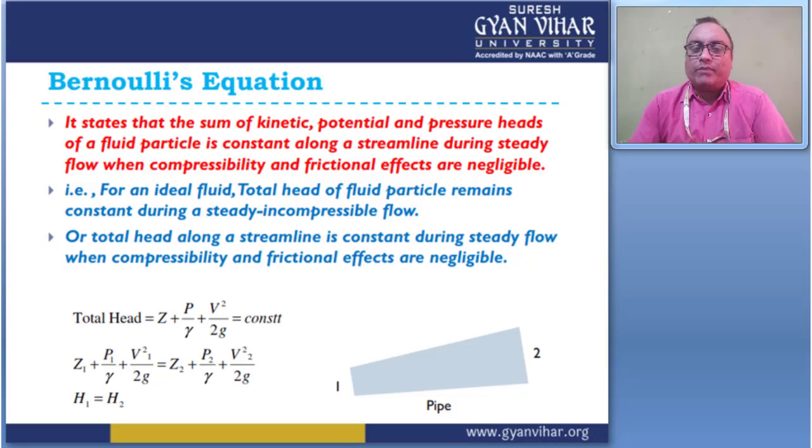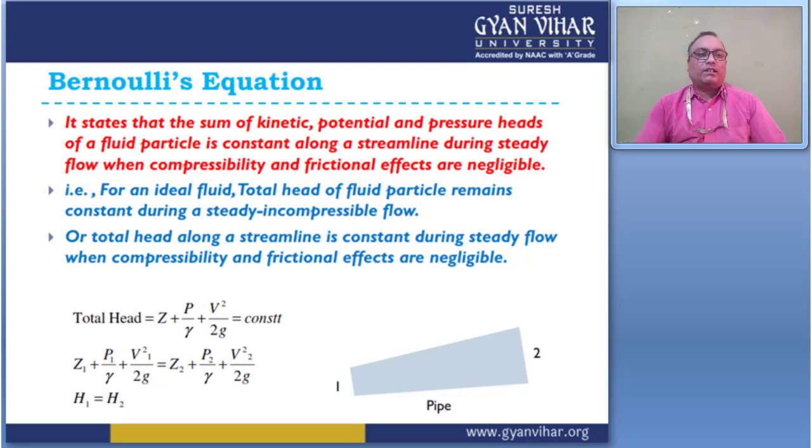In the previous slide we studied the total head, which is the combination of kinetic head plus potential head plus pressure head, and this is equal to constant.